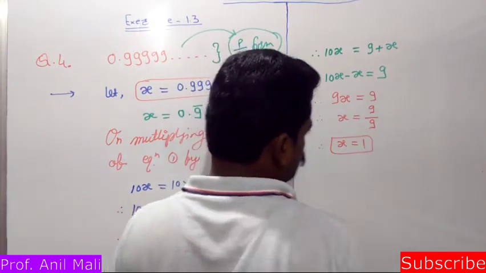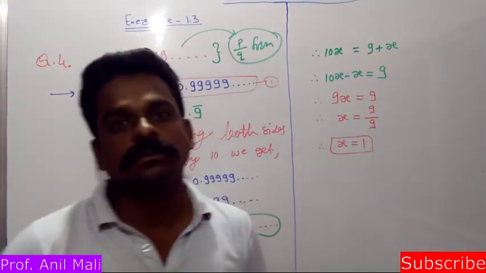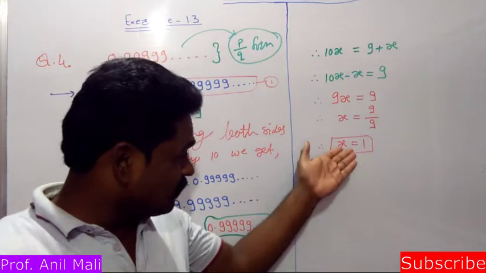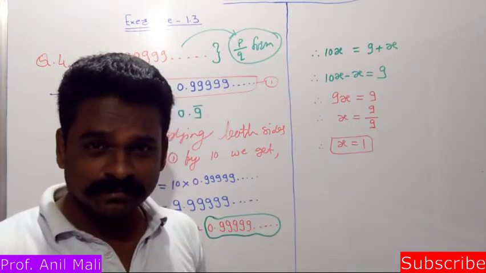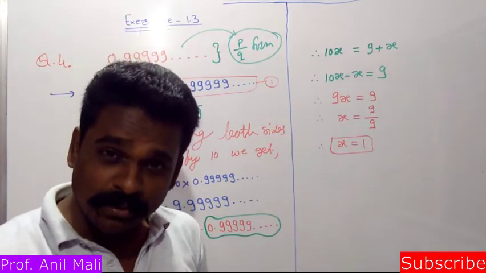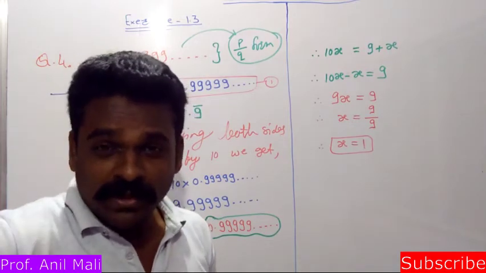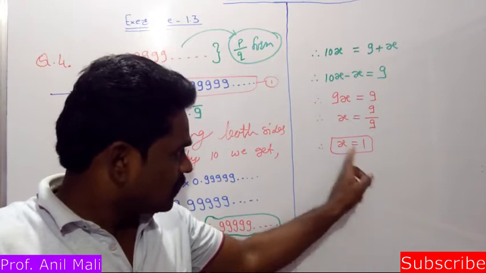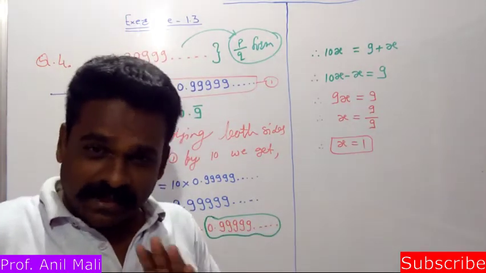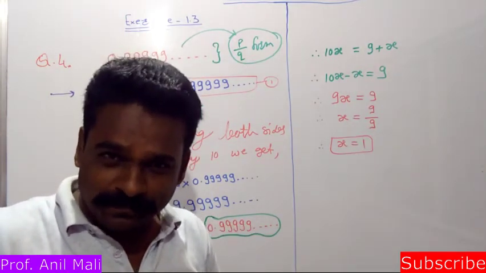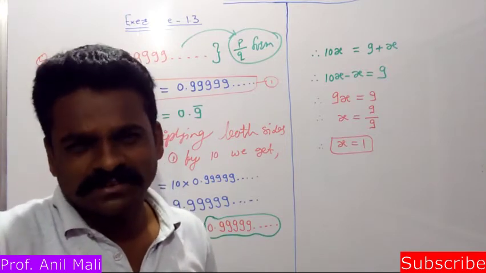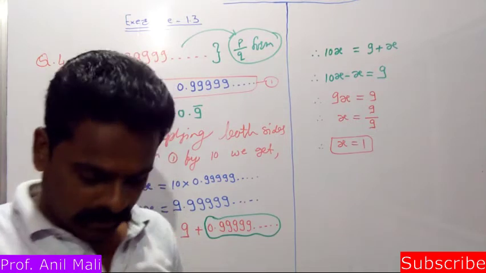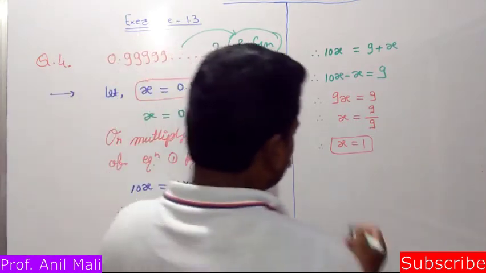Oh my god, what is this? 1 by 1, 1. Is this P by Q form? No, it's not P by Q form. Or it is, check it out. x is equal to 1. Can we write this 1 in P by Q form? Yes, we can write it. Any natural number, we can write it in P by Q form. So how can we write it in P by Q form?